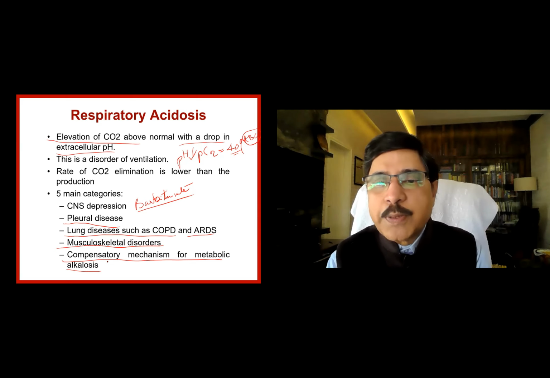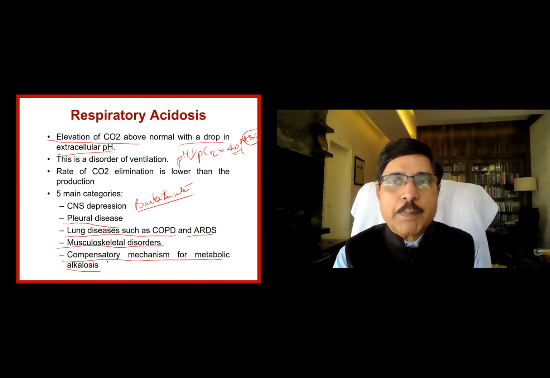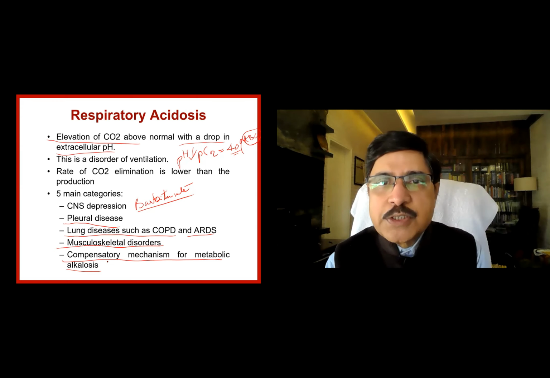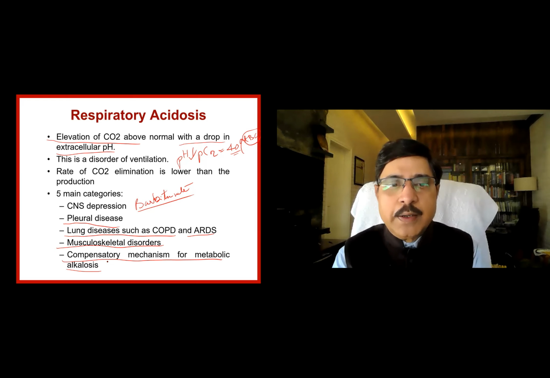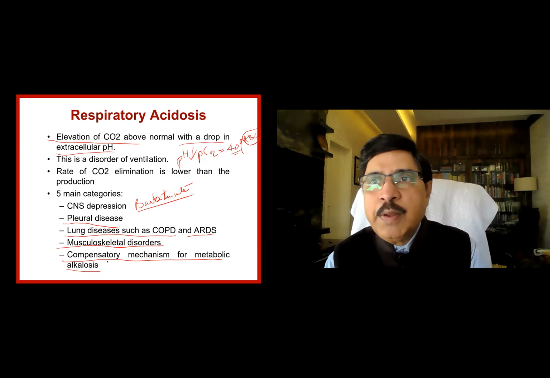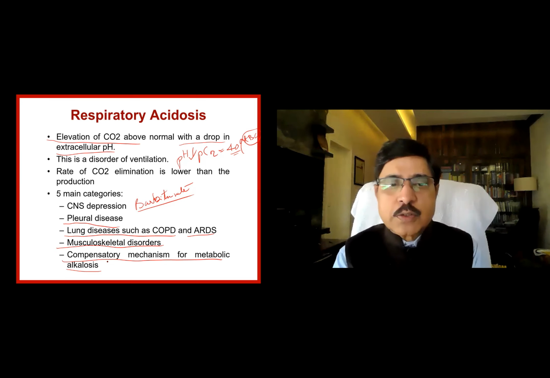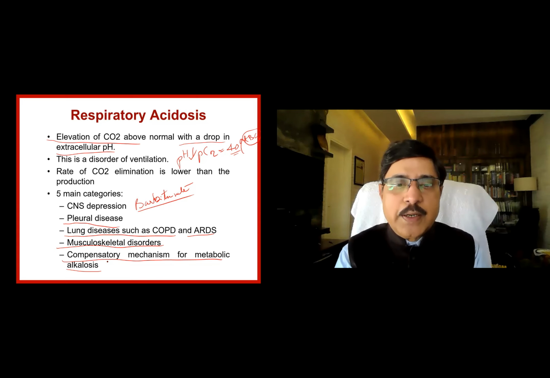ARDS, acute respiratory distress syndrome, as you have seen in COVID and other viral pneumonias, the gas exchange mechanism is at fault and carbon dioxide is retained in the body. That increases the PCO2 and causes respiratory acidosis. Musculoskeletal disorders like myasthenia, a fracture of the rib, any other muscle poisoning, or any other disorders of the musculoskeletal system will reduce the movement of the respiratory cage.